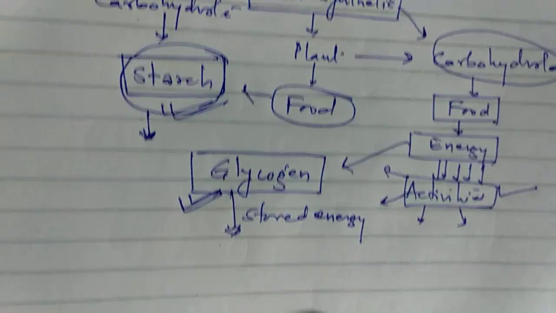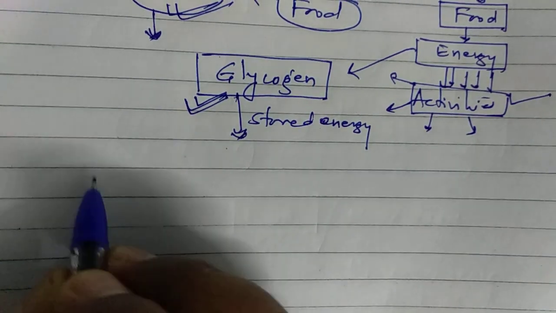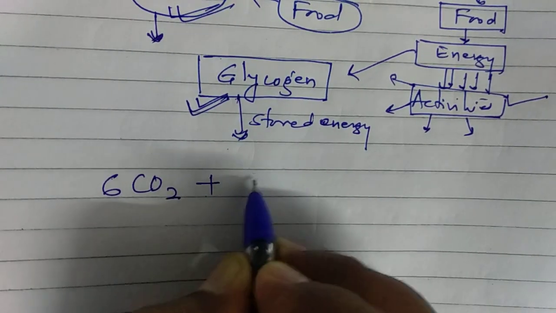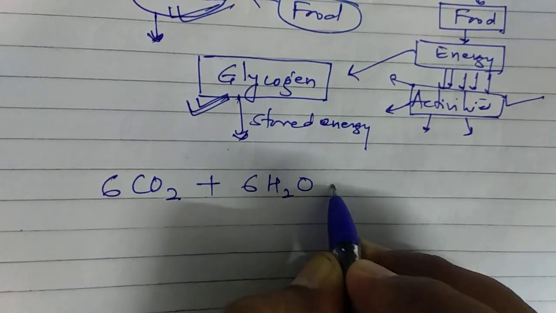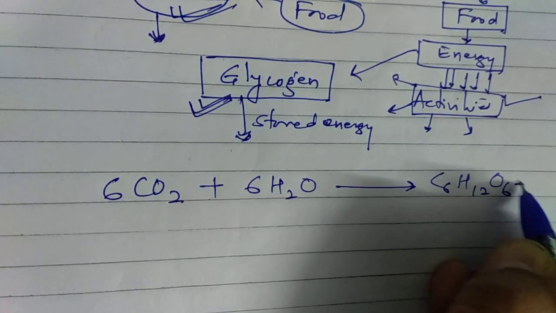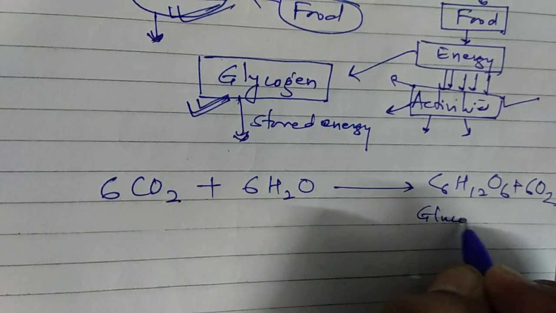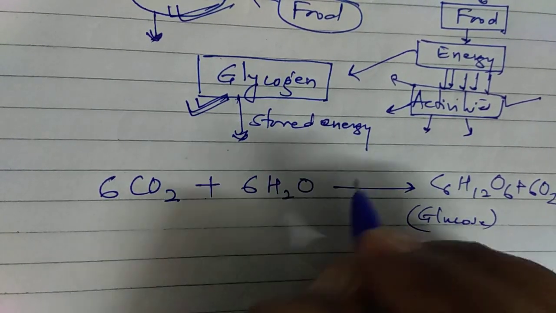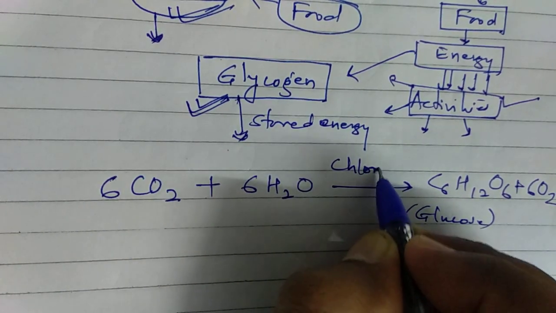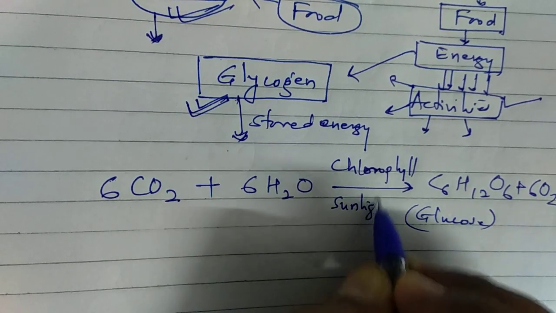So these are the two things. Now if we move to the process of photosynthesis, as per your book we have an equation: 6CO2 plus 6H2O gives C6H12O6 plus 6O2. This is glucose actually, and this process is carried out in the presence of chlorophyll and sunlight.